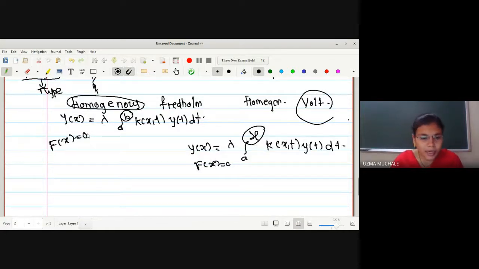So totally how many types have we seen? These 9 types plus homogeneous and Volterra and Fredholm, it will be plus 2. That means 11 types we have seen. And if you include the general format, because in the general we may have the condition of g of x equal to 0, non-zero, so totally it will be 11 plus 3, which is 14 types. So many MCQs are possible from this. Okay.